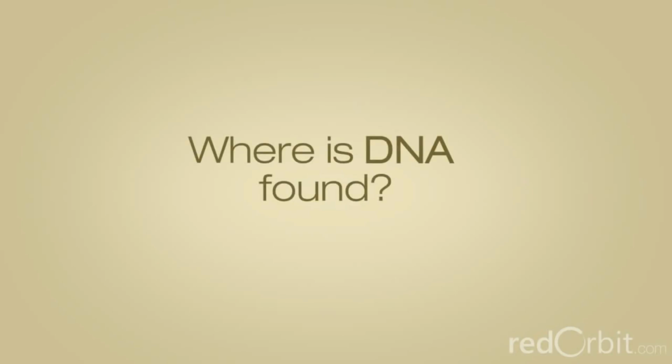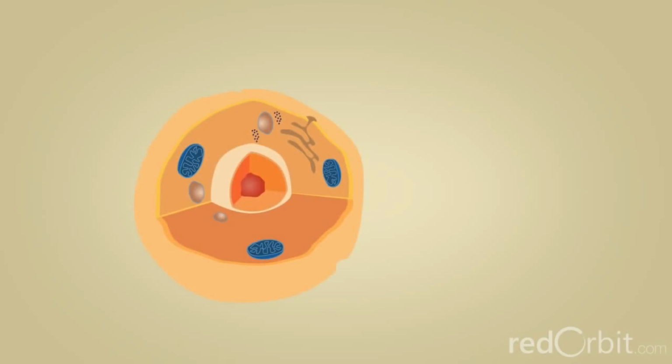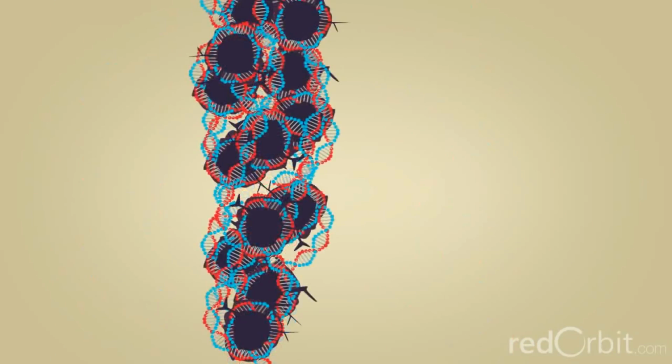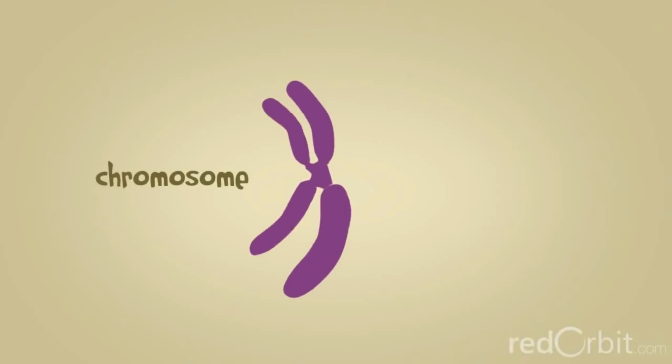Where is DNA found? DNA is found inside a special area of the cell called the nucleus. Because the cell is very small, and because organisms have many DNA molecules per cell, each DNA molecule must be tightly packaged. This packaged form of the DNA is called a chromosome.